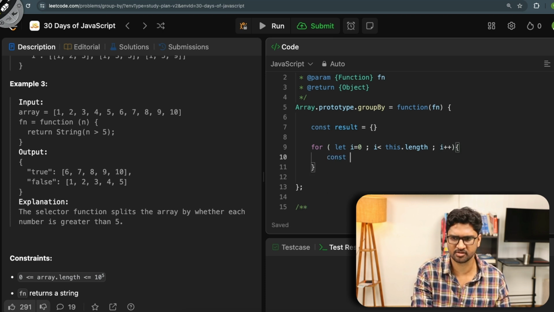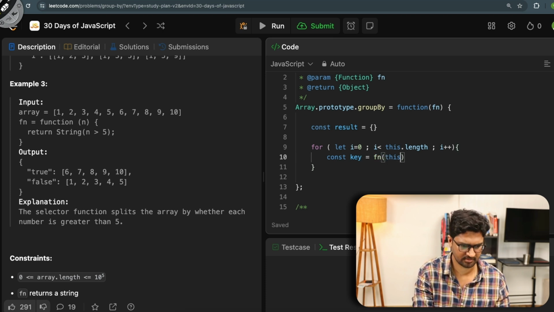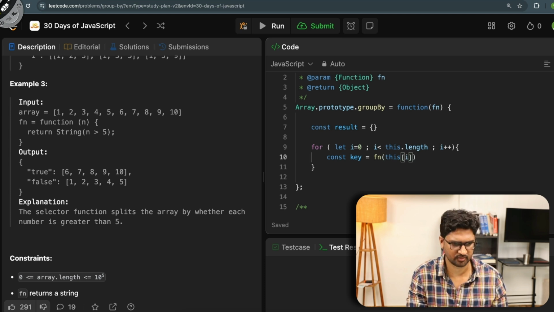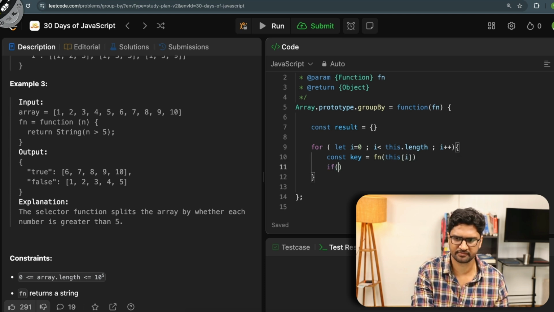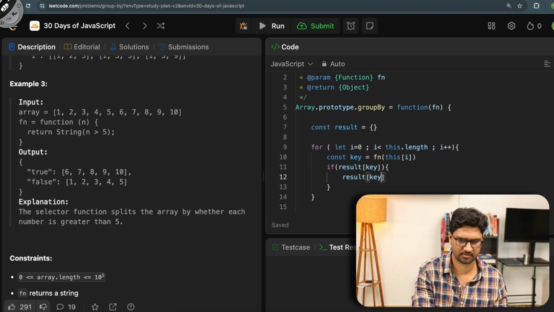Okay, and then I get const key equals fn, whatever the function is, called with this[i] value. And then if result[key] is present, in that case I say result[key].push, and I pass this value, this[i].